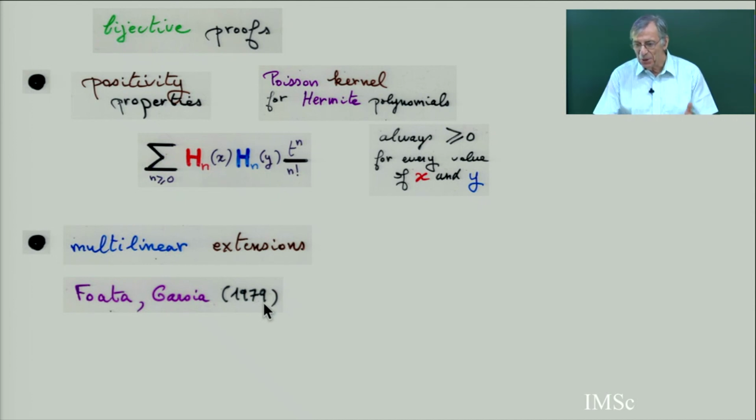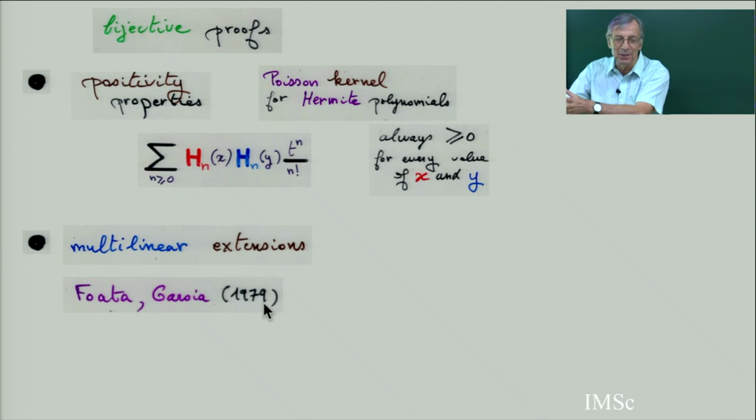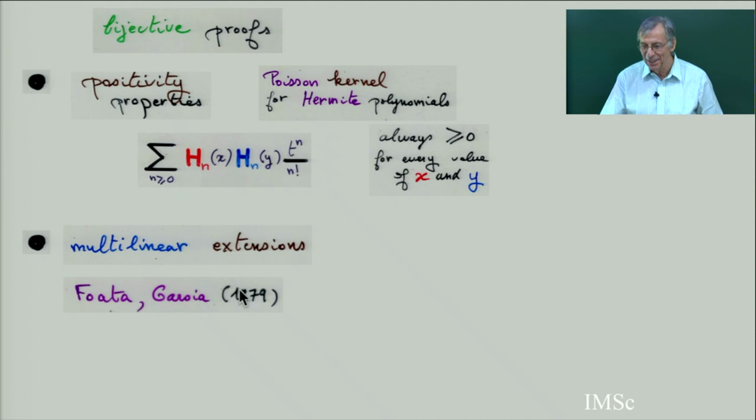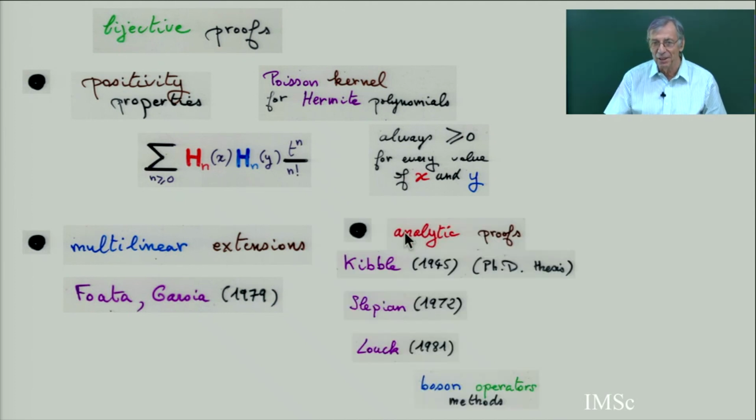But usually, when we are very happy, we have a combinatorial proof of an identity, then we extend it, and we show it to analytic people: look, I have a new identity. No, your identity is not new. We have known this for many times. Or even if it's new, we can prove it immediately with analytic techniques. And in the case of the Mehler formula, in fact, there already exists an analytic proof of this multilinear extension by Kibble, in his PhD thesis in 45.